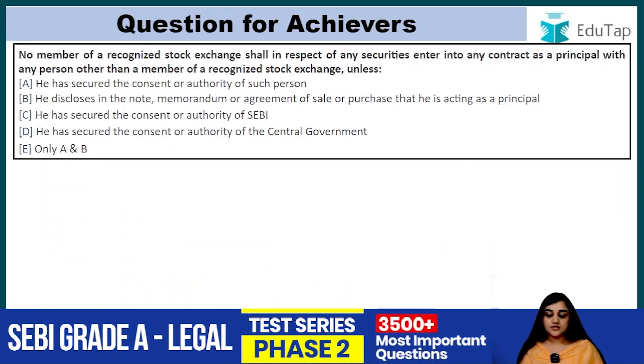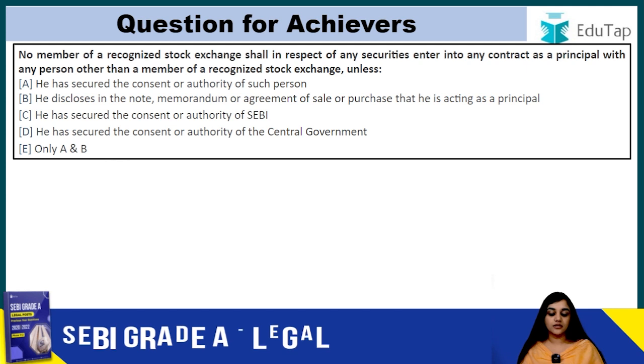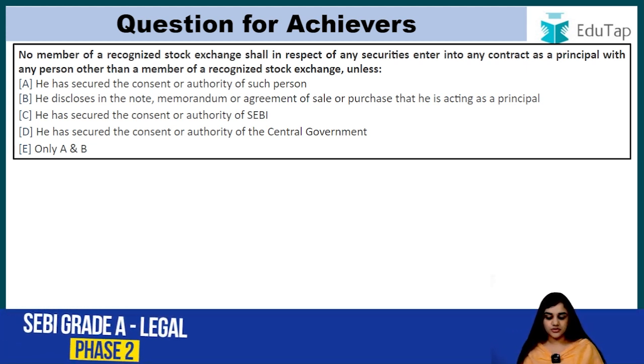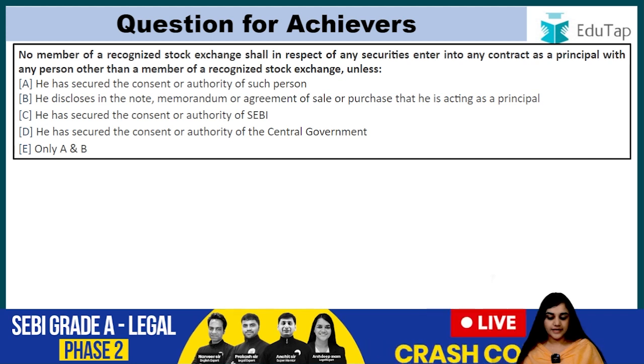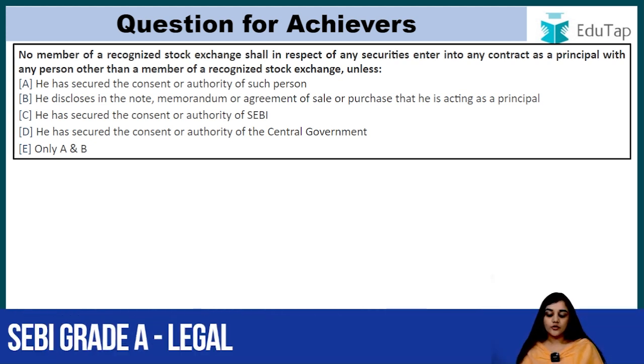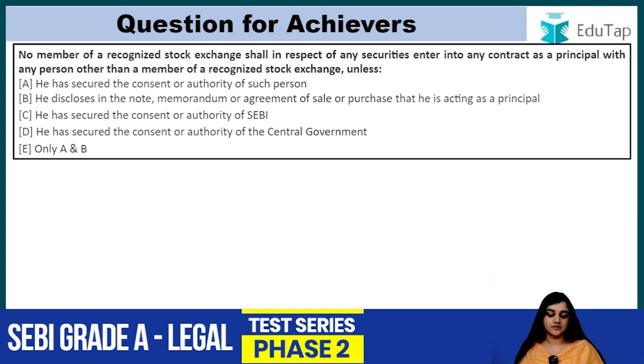Now, question for achievers. No member of the recognized stock exchange shall in respect of any securities enter into any contract as a principal with any person other than a member of the recognized stock exchange unless he has secured the consent or authority of such person, he discloses in the note, memorandum or agreement of sale or purchase that he is acting as a principal, he has secured the consent or authority by the SEBI, or he has secured the consent or authority from the central government, or only A and B. So you have to comment the right answer below.